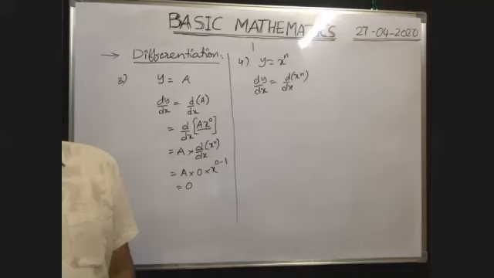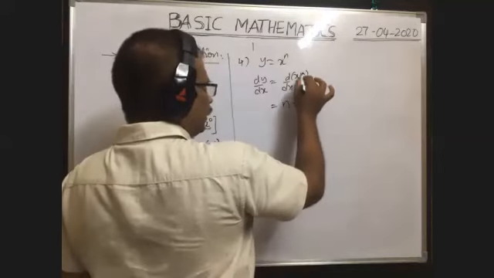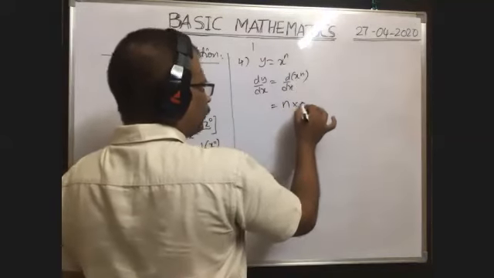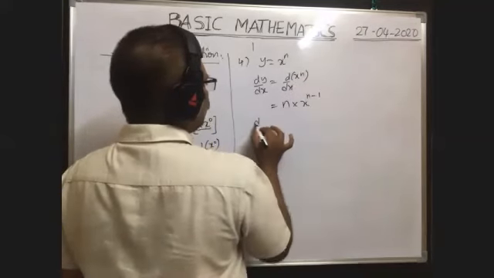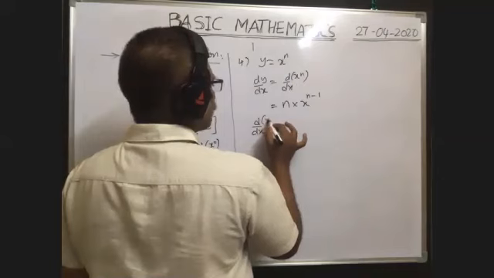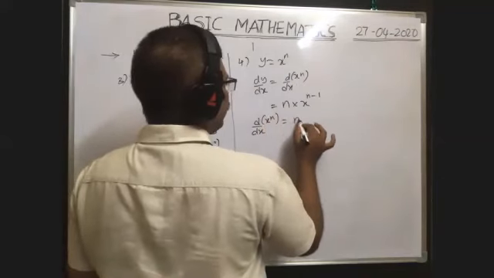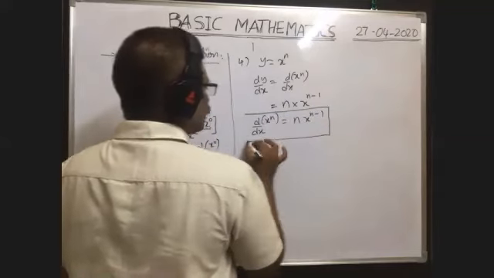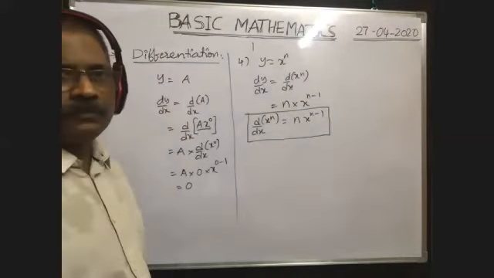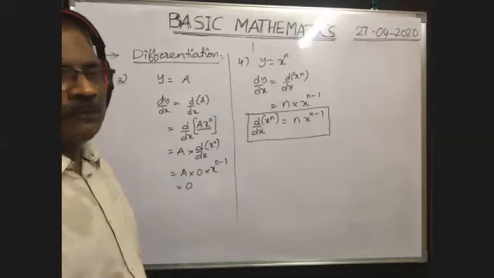Similarly here also you follow. Whatever the power, first we take the power in front, and with this power we multiply the remaining function. As the power is n, it is n into x to the power, and the power must be reduced by 1, so n minus 1. Therefore d by dx of x to the power of n is equal to n into x to the power of n minus 1. This is the most general formula.